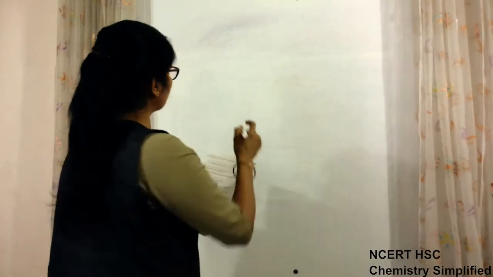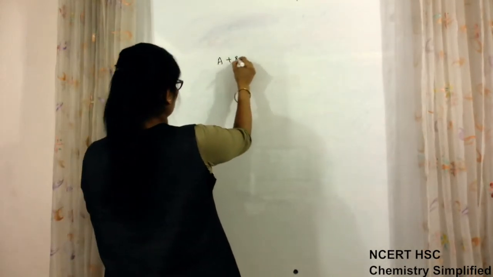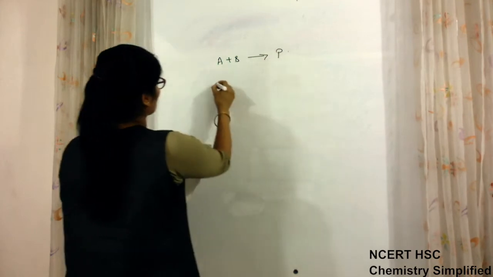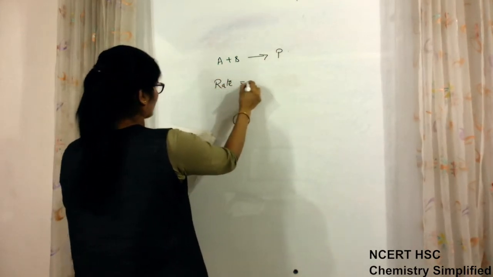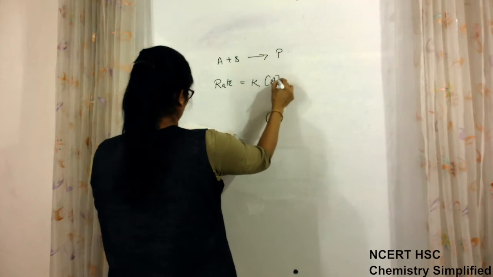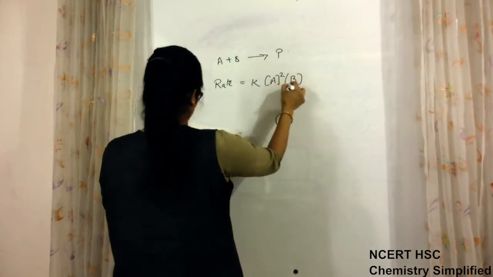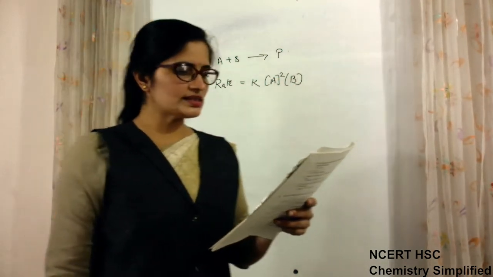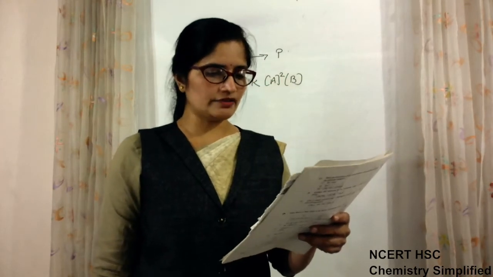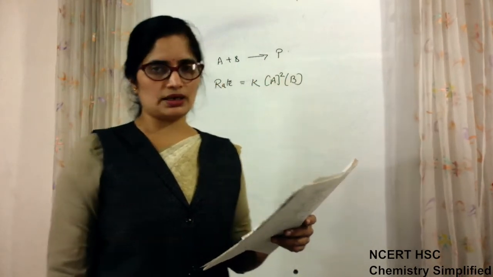Okay, now another question. This is a question from the year 2015. For a reaction A plus B gives P, rate is given by K, A to the power 2 and B. How is the rate of reaction affected if the concentration of A is doubled?